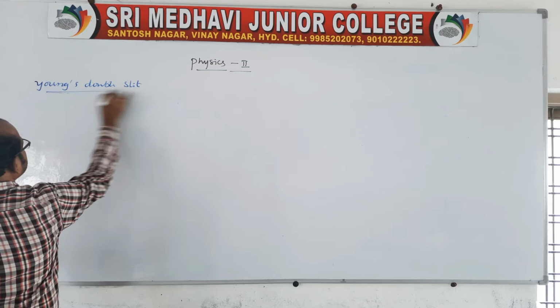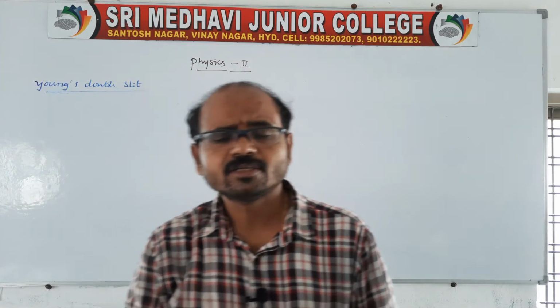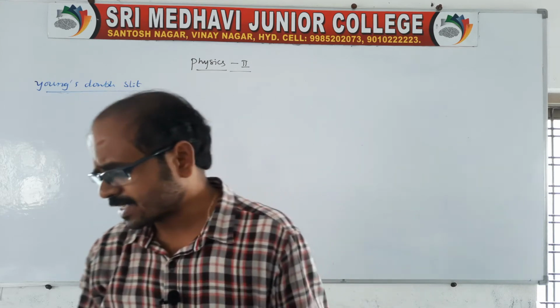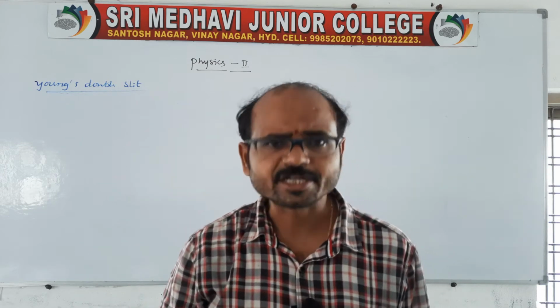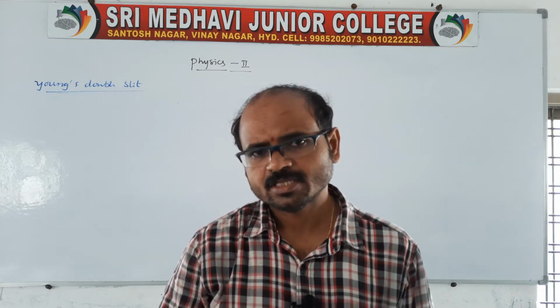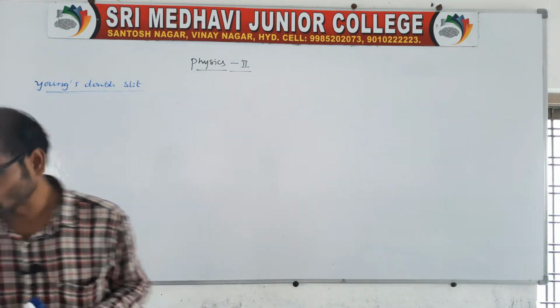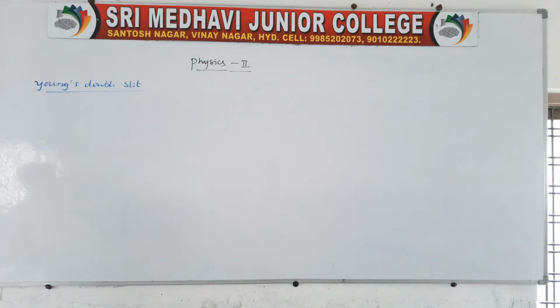Slit experiment. Young, a scientist, conducted one experiment related to this interference pattern by using 2 slits. Say those 2 slits are nothing but you take one paper. I'll show you the 2 slits. How will the 2 slits be obtained? If paper is available, then I'll show you. Of course, there is no paper. No problem. So there are 2 slits. It is Young's double slit experiment.